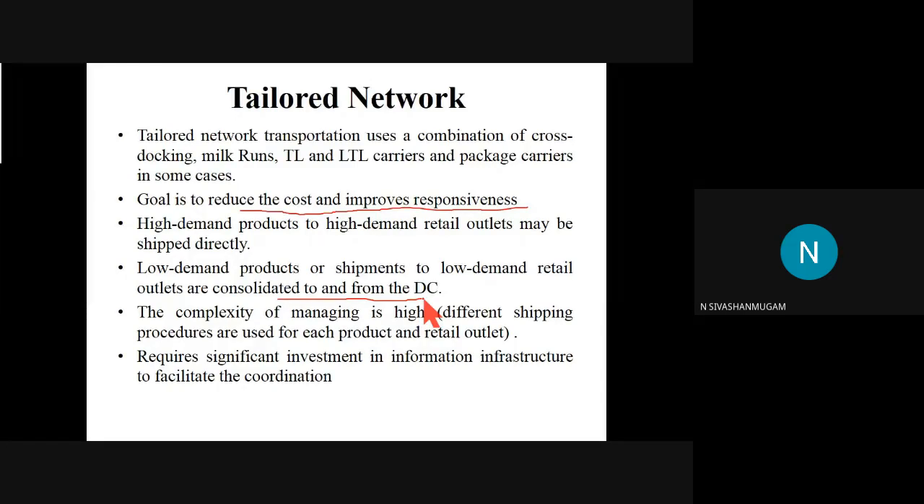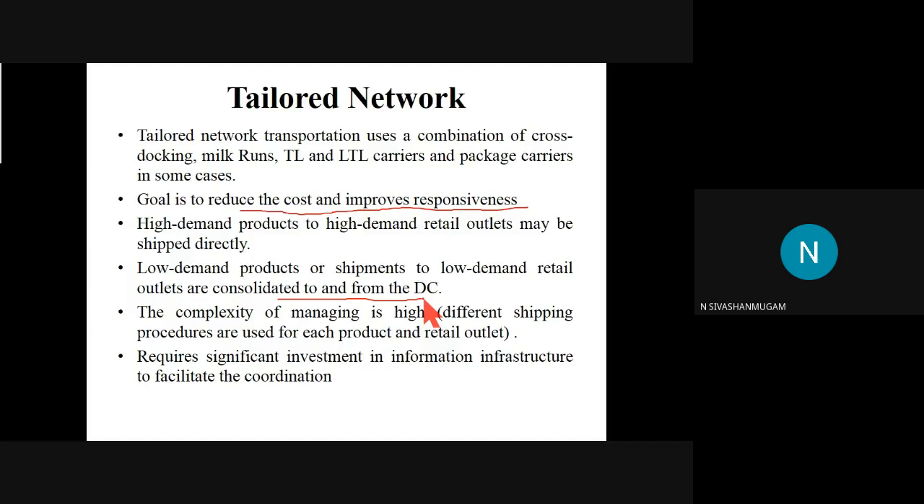But if the demand is low, a low demand product will not be demanded by the buyer frequently. Then we can choose the distribution center. All the products will be collected from the suppliers and stored in the distribution center. Once the buyer gives his request, it will be distributed to the buyers. So for high demand, we need direct shipment. For low demand, we need the shipment with a distribution center.